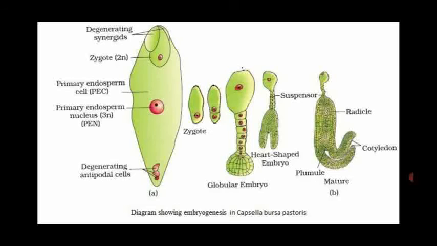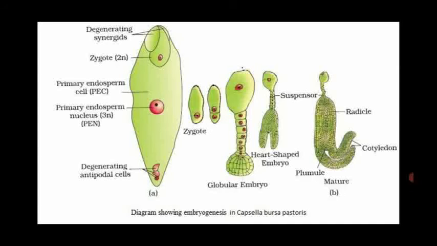Then the ovule which contains the zygote has the diploid nucleus. This diploid nucleus undergoes vertical division to form two cells, the upper terminal cell and the lower basal cell. Both of them undergo several vertical and transverse divisions to form an 8 to 10 celled suspensor and also the globular shaped embryo.